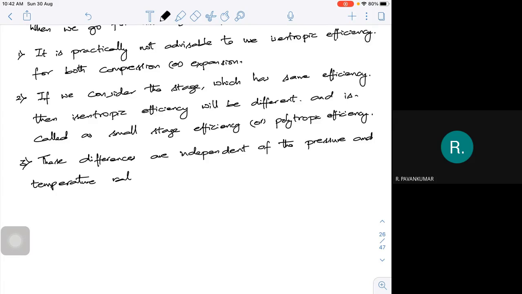That means the pressure and temperature ratios can remain the same, but still we can clearly tell that the isentropic efficiency is this much and the polytropic efficiency is this much. And this can happen only in case of a multi-stage, be it compression or expansion.